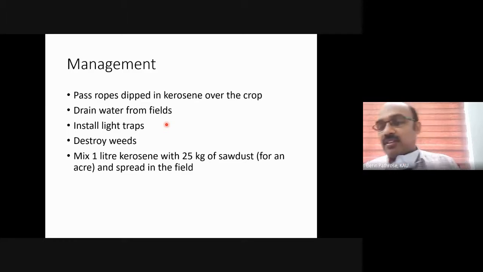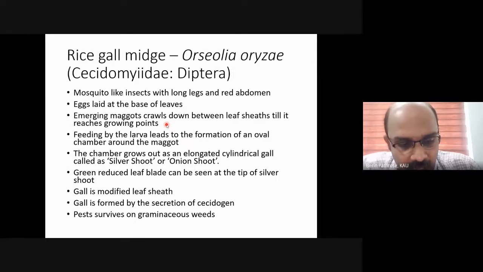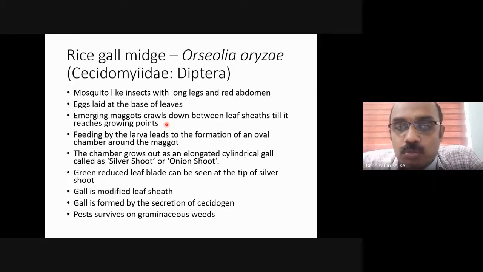So that is with respect to the two minor pests, caseworm and armyworm. It can easily be managed. Usually we don't need any insecticides for the management of this pest. And we have completed the Lepidopteran pests infesting rice. We will move over to a dipteran pest, a very unique pest. It's called rice gall midge.